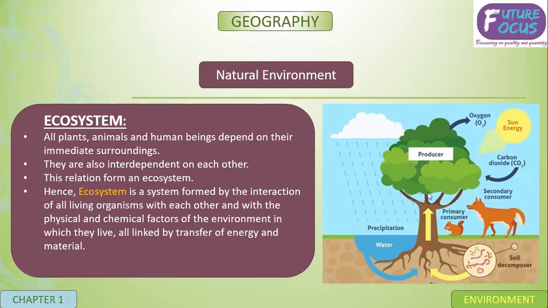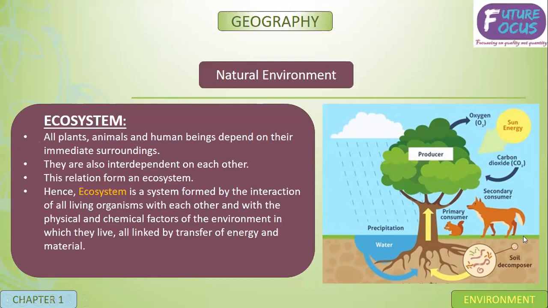For example, energy is taken from the sun, then it is taken by producers, that is plants. The primary consumer, when it consumes plants or some plant-related food, takes energy from the producer. Then this primary consumer is eaten by a secondary consumer, which takes energy from the primary consumer.